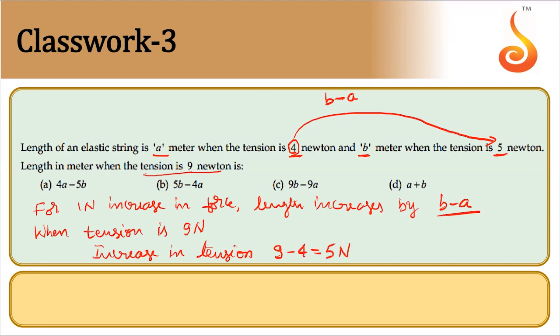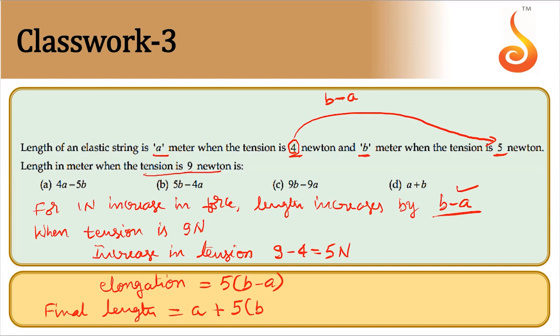So for 1 Newton, if the elongation is B minus A, for 5 Newton, elongation should be equal to 5 times B minus A. For every 1 Newton, it increases by B minus A. So for 5 Newton, it should be 5 into B minus A. So final length should be equal to, originally it was A meter plus 5 into B minus A. That will be A plus 5B minus 5A, that is equal to 5B minus 4A.